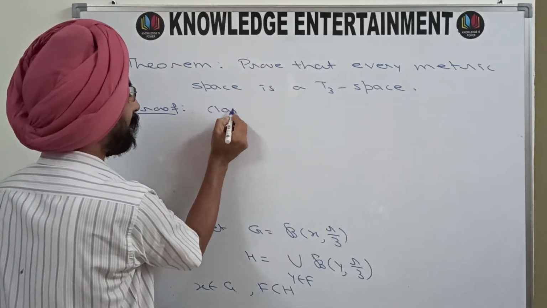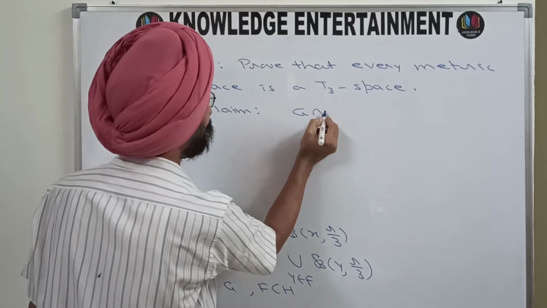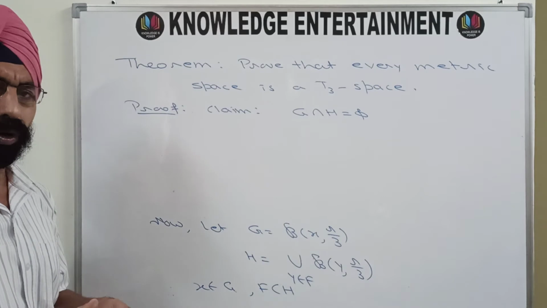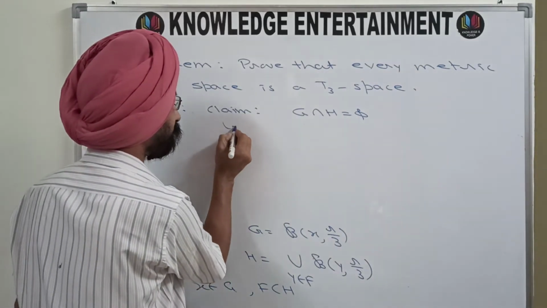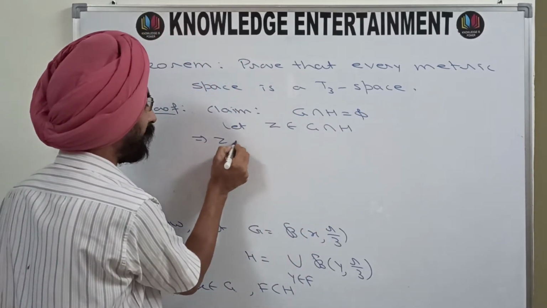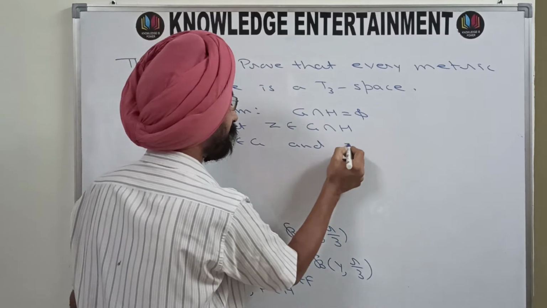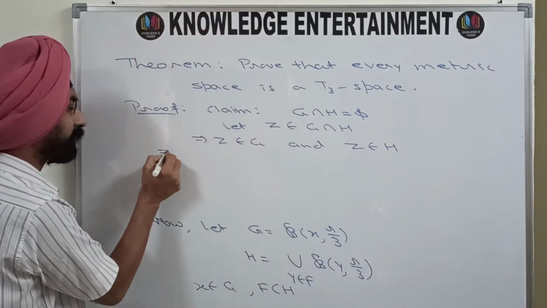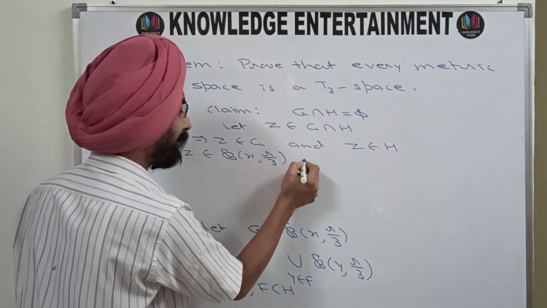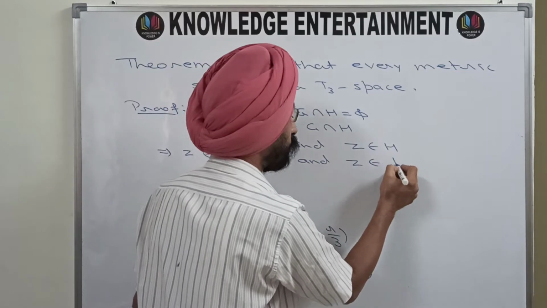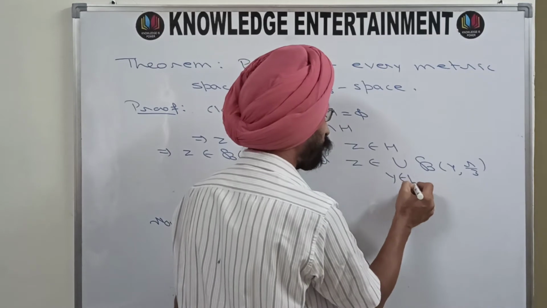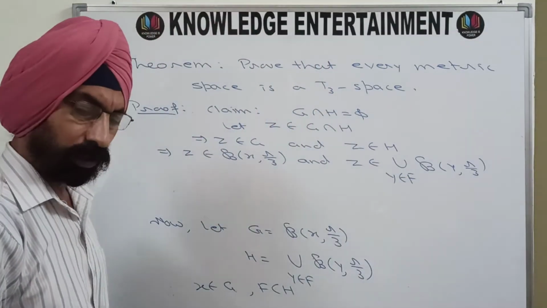So now we claim that this G intersection H is phi. And the proof is, once again I'm telling you, almost the same. So let z be a point in G intersection H. So this means z belongs to G and z belongs to H. This means z belongs to the open ball B(x, r/3) and z belongs to the union of open balls B(y, r/3) where the y's are the points of F. The proof is the same.